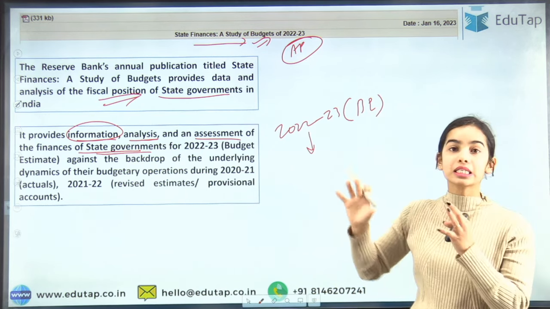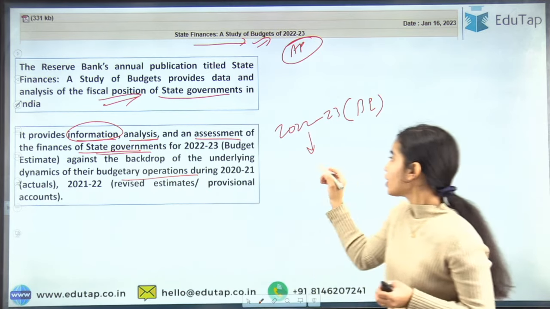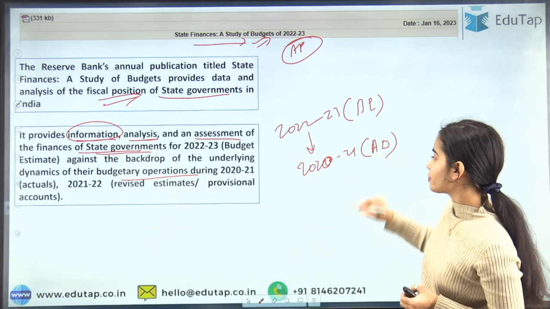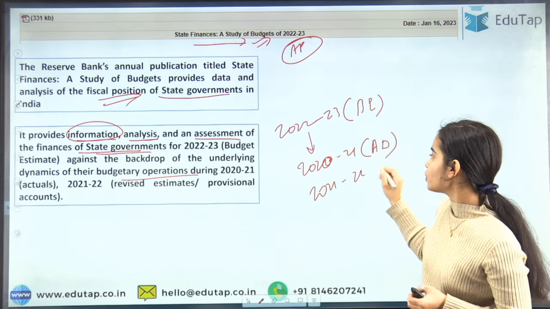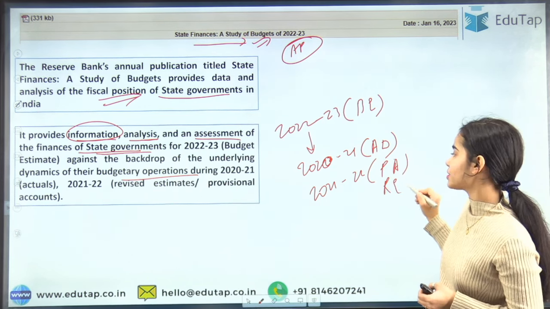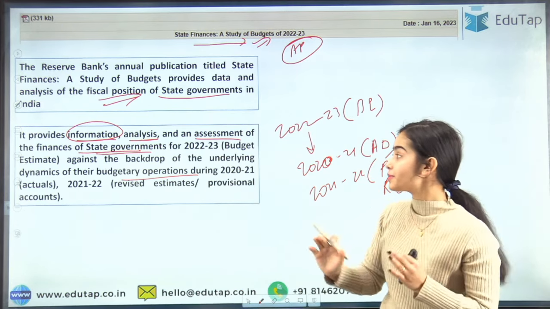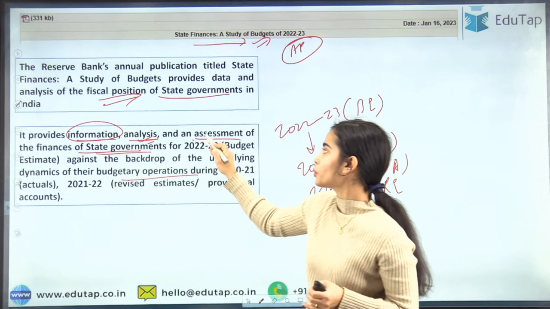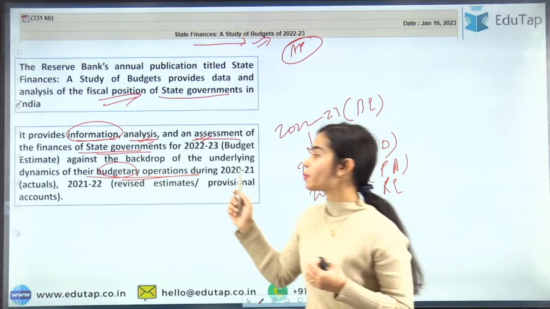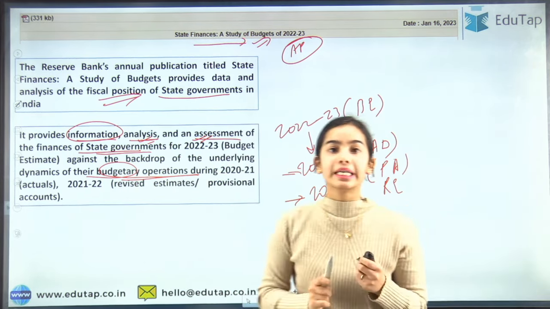And here in this publication, there is the comparison that has been made with the budgetary operations of 2021, where the actual data has been provided, and with 2021-22, for which the provisional accounts or the revised estimates have been provided. So we are going to see the information, analysis and assessment of the finances of state governments for 2022-23 with the comparison to the dynamics of the budgetary operation of the state governments during these two periods. Okay, so we are going to compare the data now.